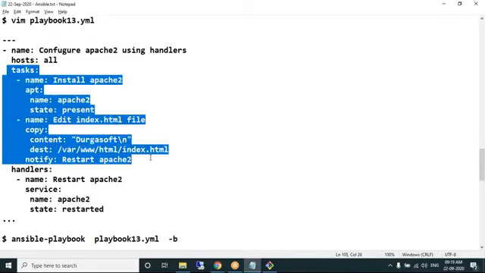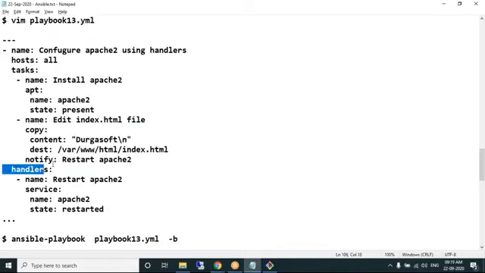In the task section, obviously you need to mention what tasks you want to perform. I want to perform 2 tasks. I'm using 2 modules: one is the APT module, the other one is the copy module. And we have a handler here.